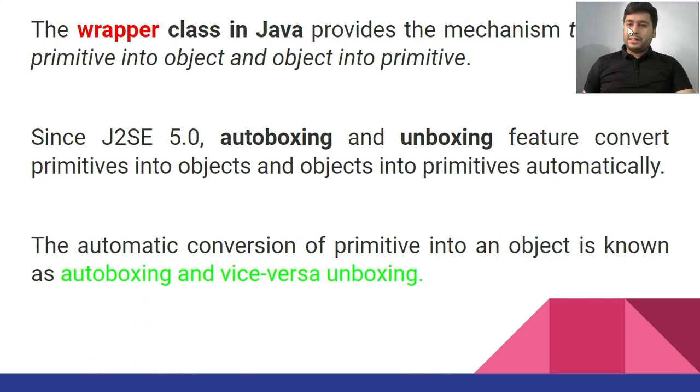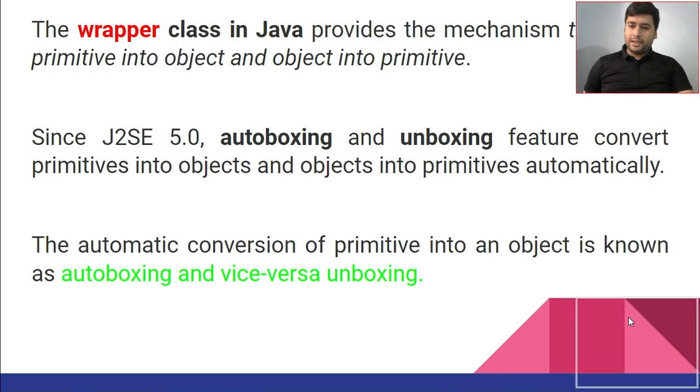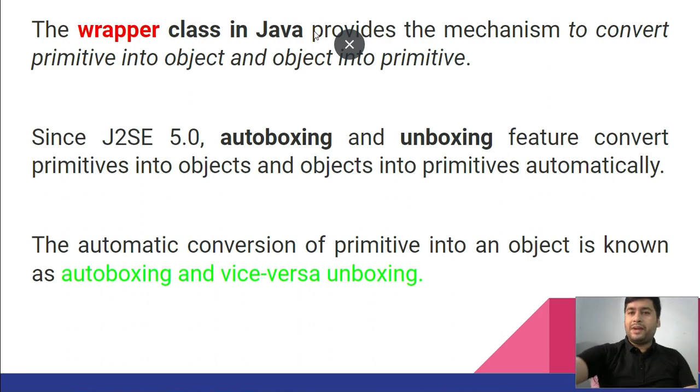Basically, wrapper classes provide a mechanism to convert the primitive into the object and the object into the primitive data type. Whatever data types we have as primitives, like integer, float, double, boolean, corresponding to those we have an object type also. So while doing a conversion between primitive and object, this mechanism will work.